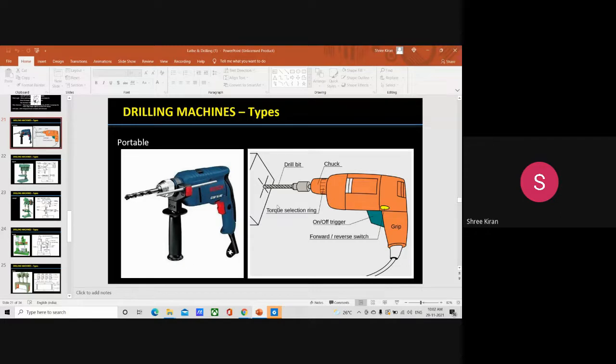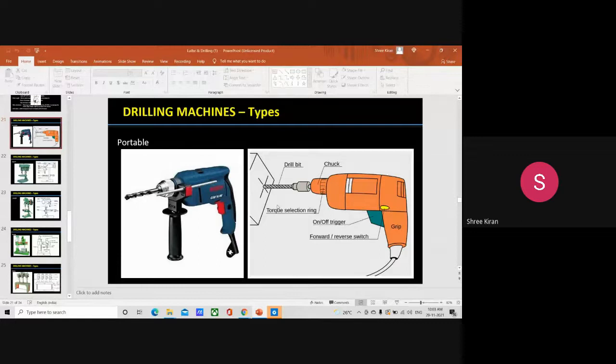Am I audible? Are you guys hearing what I am saying? Any one of you? Yes, sir. Okay, fine. So, does anyone know of what's the other name for portable drilling machine? This, this we have discussed in the class before. No problem. Okay, just note it down.